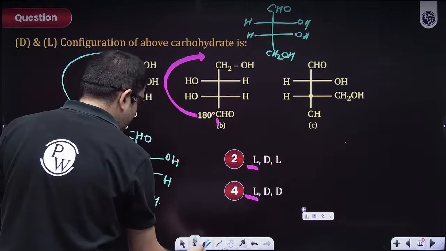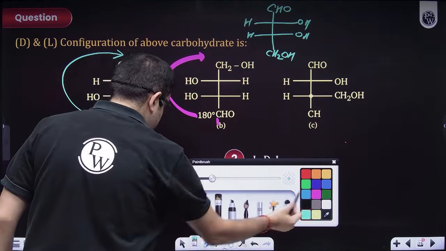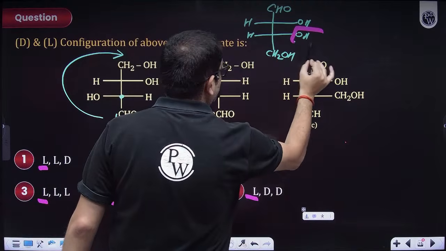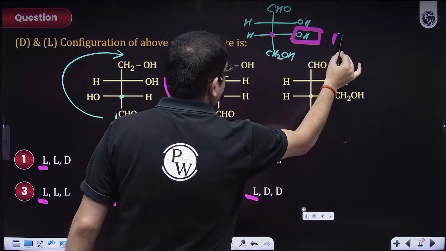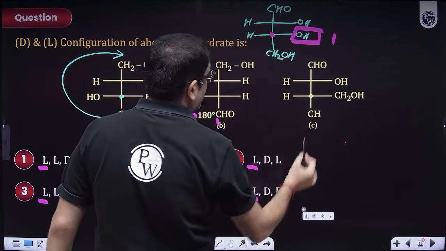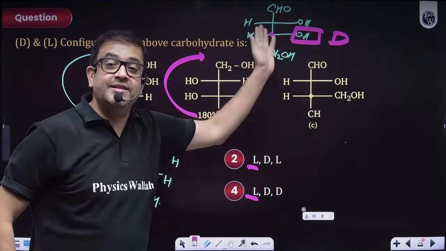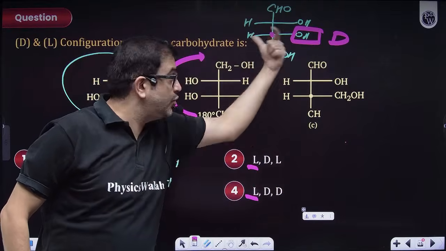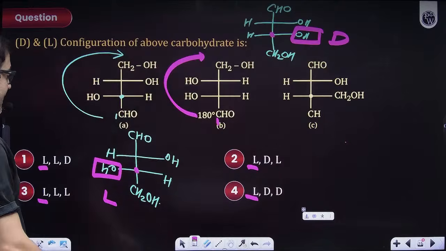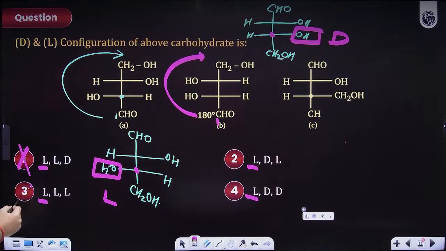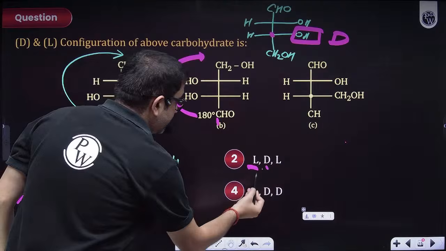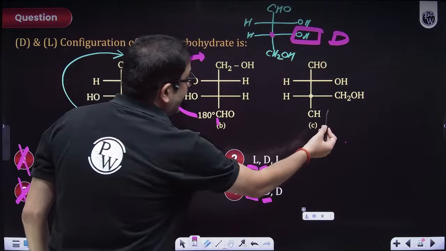Sir, we can clearly visualize, OH is on the right side, so that's a D configuration. If the last chiral carbon is having the functional group OH or NH2 on the right side, then that is a D configuration. As in, this is gone, this is gone. Yes, D and D. So we have to check for the last one.